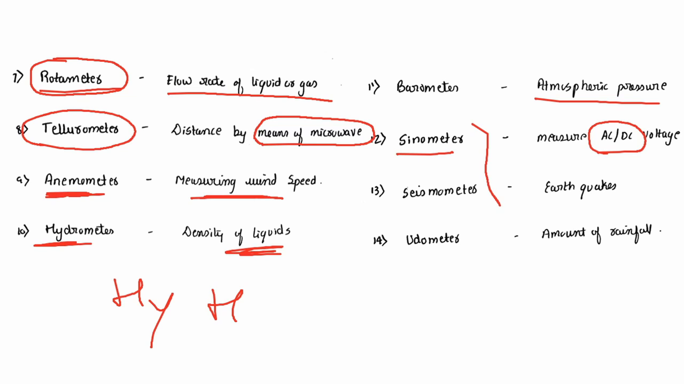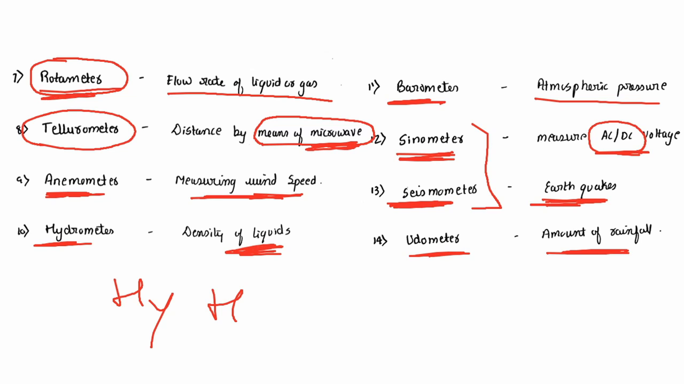These both are important, sinometer and seismometer. Seismometer, or the seismograph which we get from it, is for measuring earthquakes, and eudometer is for the amount of rainfall. Sinometer for AC or DC voltage. Barometer for atmospheric pressure. Hydrometer for liquid density. Anemometer for wind speed. Tellurometer for distance by means of microwave. Rotameter is for the flow rate of liquids or gases.